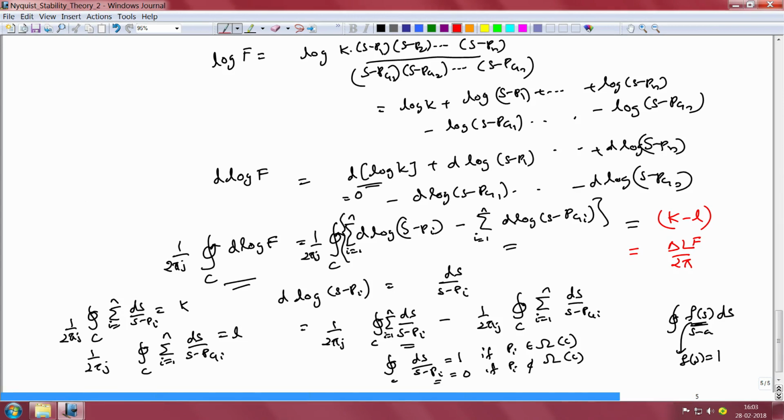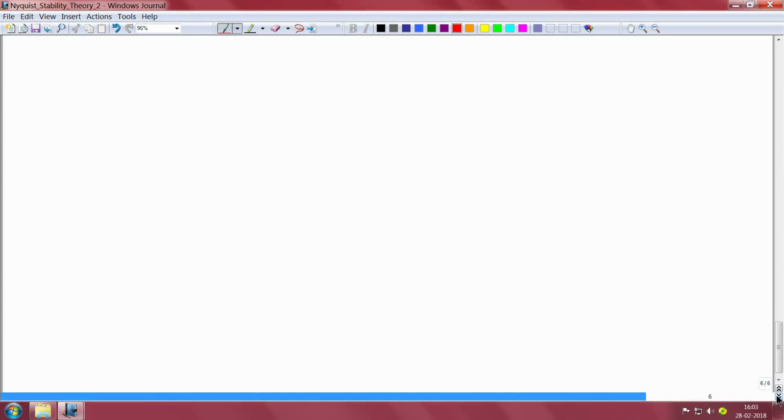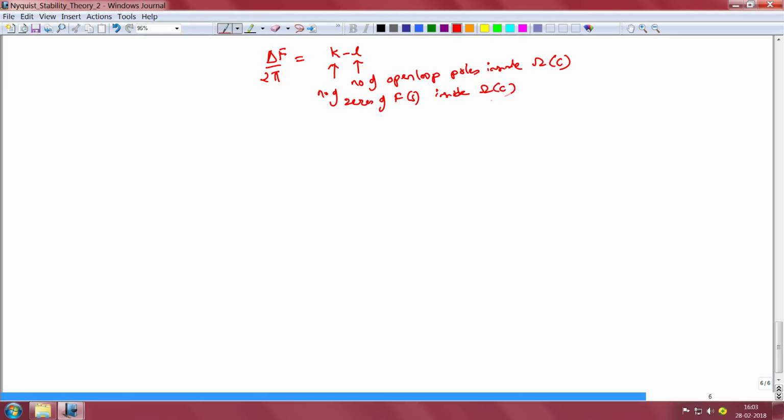Putting these two together, we are able to establish Nyquist stability theory, which states that delta of angle of F divided by 2 pi is equal to k minus L, where L is the number of open loop poles inside omega of C and k is the number of zeros of F(s) inside omega of C.